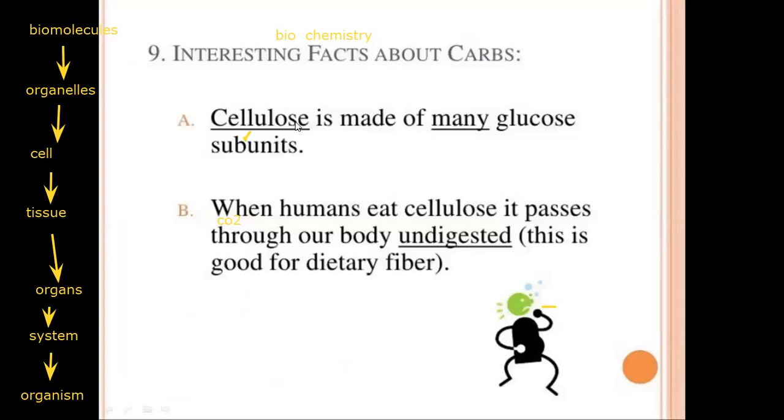So cellulose is made of many glucose subunits. Cellulose is a kind of sugar, and sugar is a simple form of carbohydrate. But which sugar, teacher? Glucose is the simple form. Cellulose is undigested in our body, but it's good as dietary fiber. It gives you fibers which are important for your digestive system. But it's made up of many glucose subunits.